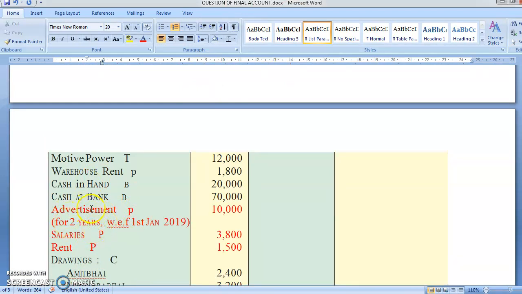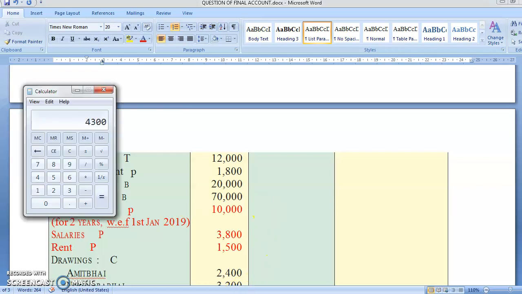See, this advertising expense is for 2 years with effect from 1st January 2019. The expenses are starting from 1st January 2019. Our year ending is 31st March 2019. So you have used this advertising only for January, February, March, only for 3 months. Now see, this is called a deferred revenue expenditure. Many a time you spend too much on advertising thinking that it will give you a very good impact.